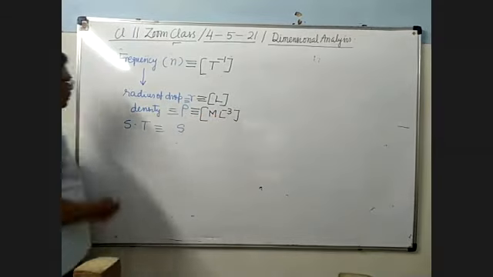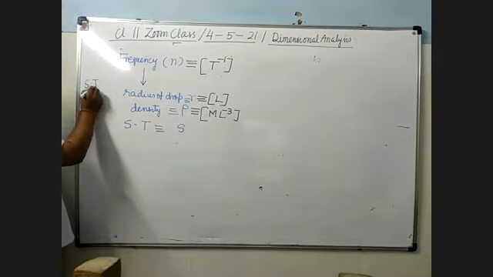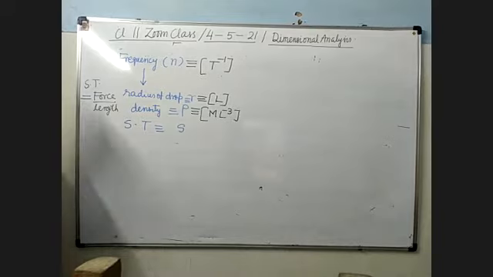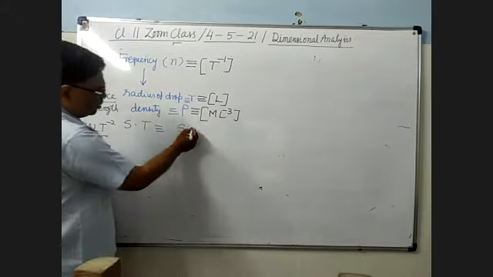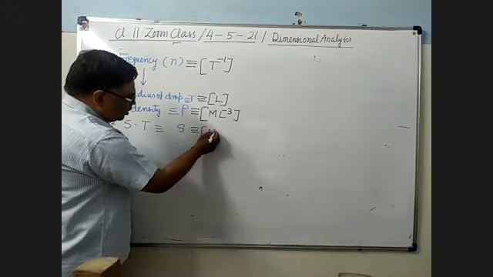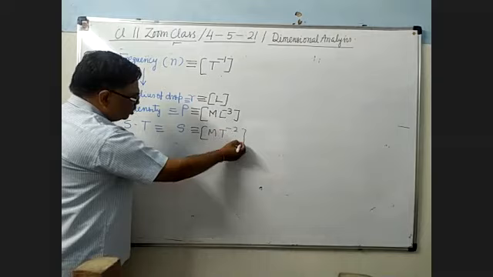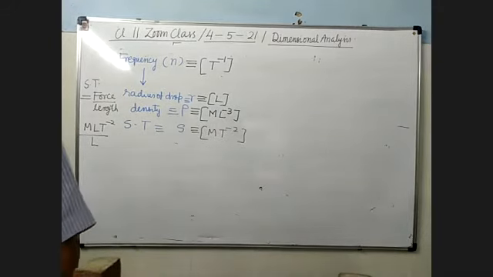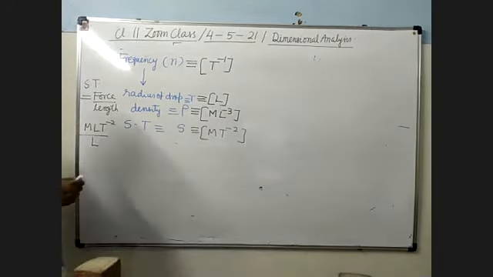And surface tension is force upon length. You will study it afterwards. Now see the dimensional formula of force: M L T minus 2. Divide by length L. What will you get? M T minus 2. Now we will do in the same way as we had done earlier.